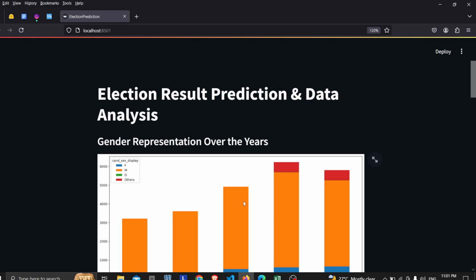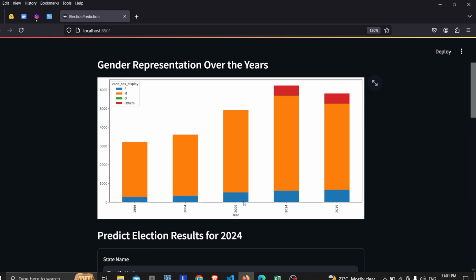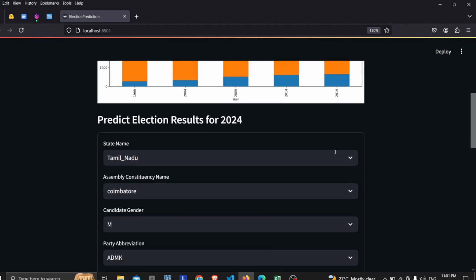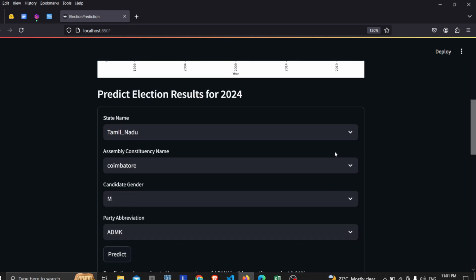So, here the gender representation, like male, we basically know that males mostly take part in this and they play a vital role. So over the years it is being mentioned over here. Yeah, we could see it out. And then coming on to the election prediction part on this console, it actually has some number of features.